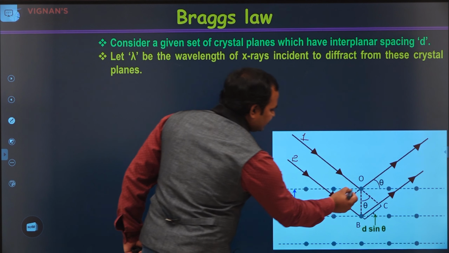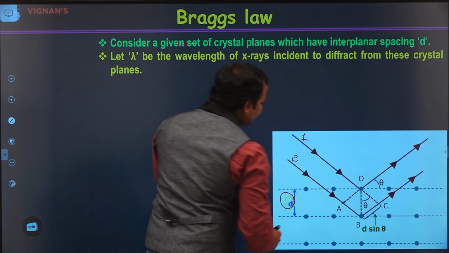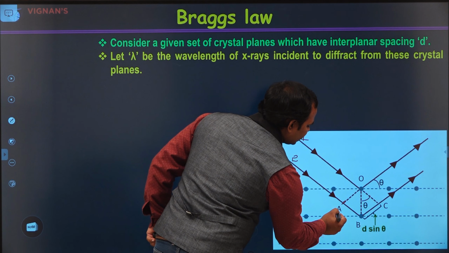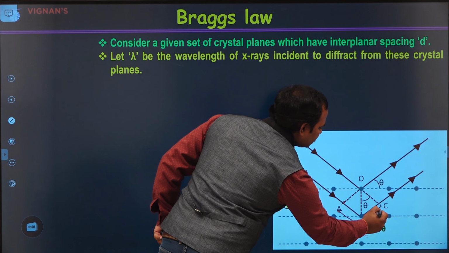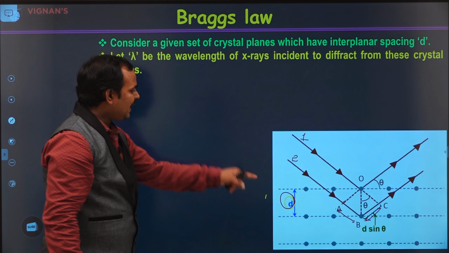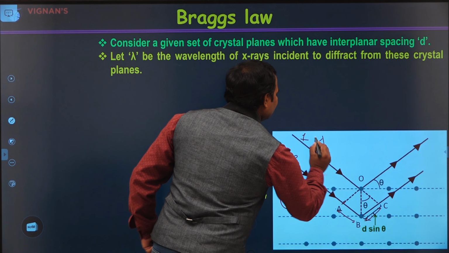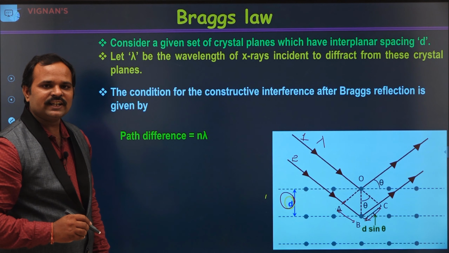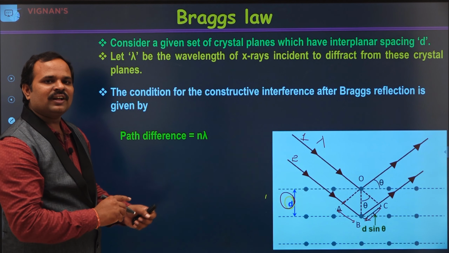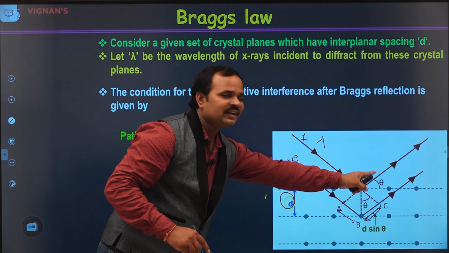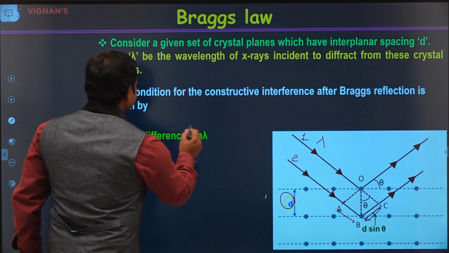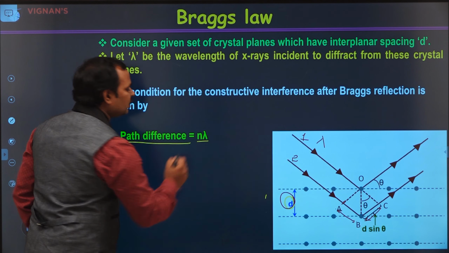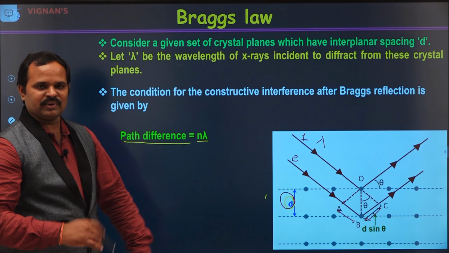Now, we know that the extra distance traveled by the second ray is from A to B and B to C. Let lambda be the wavelength of the incident X-rays. Now, the condition for constructive interference of the reflected waves is that the path difference should be n lambda.